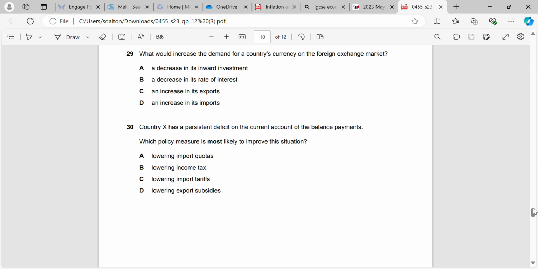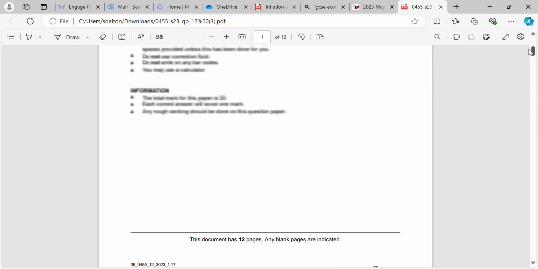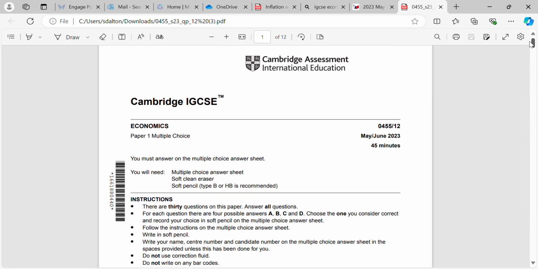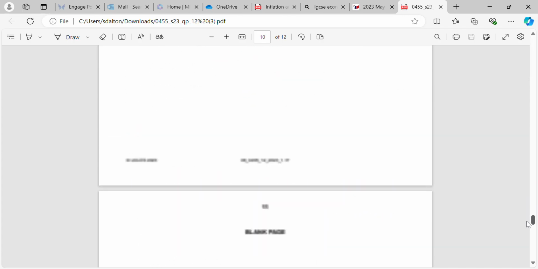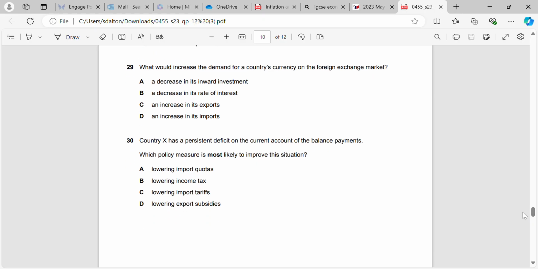Okay, so today we are looking at 2023 May June multiple choice, obviously, component 12. So we start from the bottom. We're going to start off with a pretty difficult question actually.